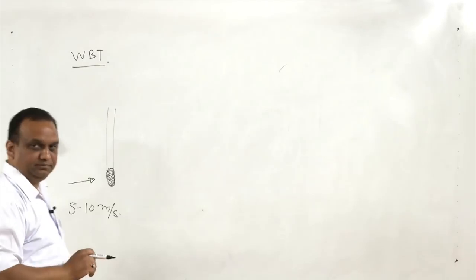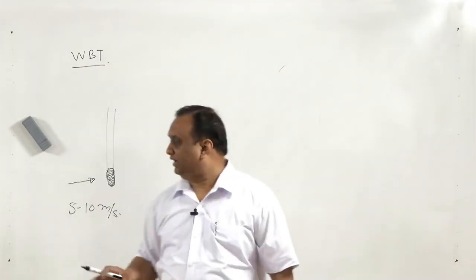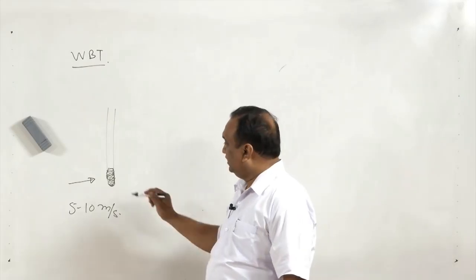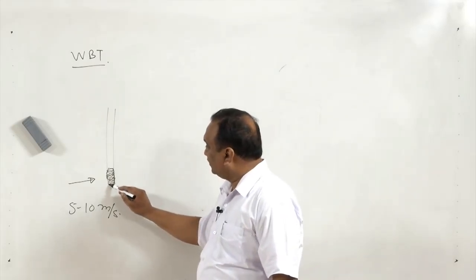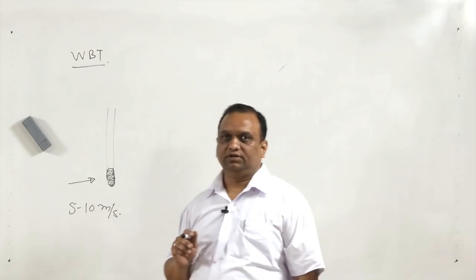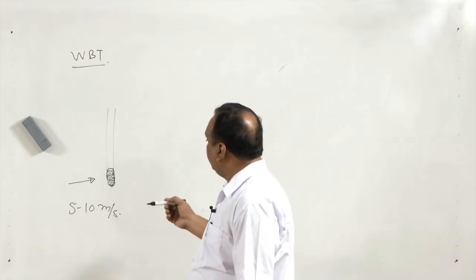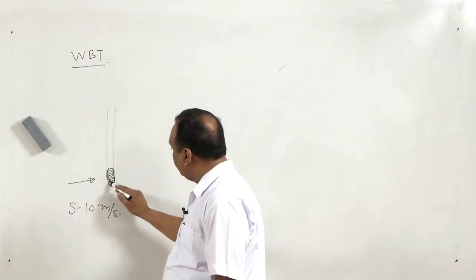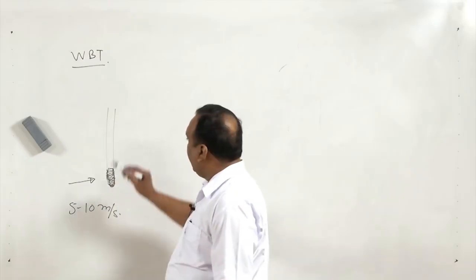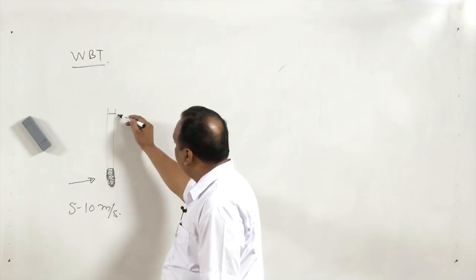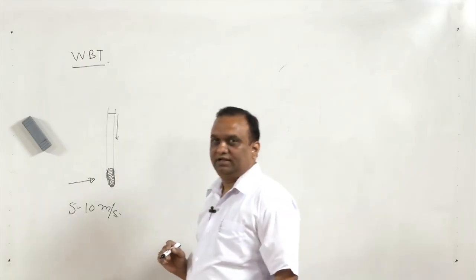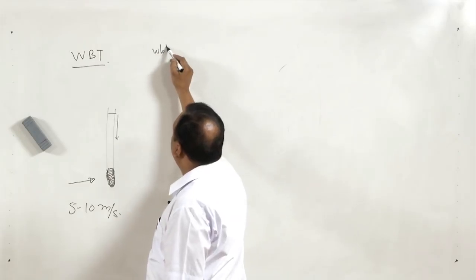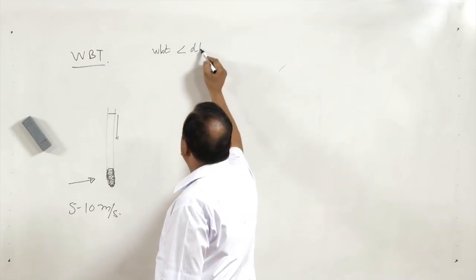Then what is going to happen? The moment the air is blown over the wet cloth, the evaporation of water from the surface will take place, and for the purpose of evaporation of water from the surface, the heat will be taken from the bulb and the temperature of the bulb will go down. So, normally the wet bulb temperature is less than DBT,